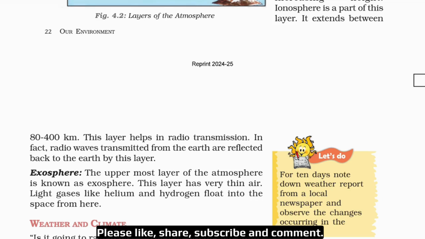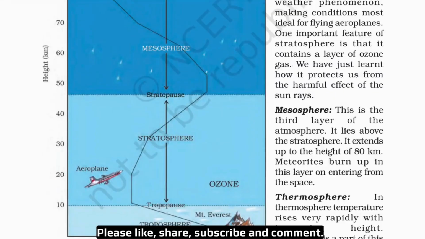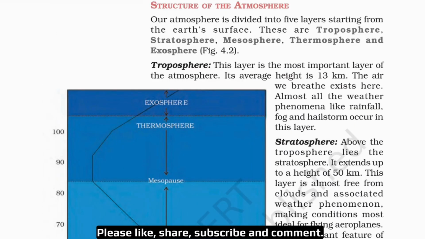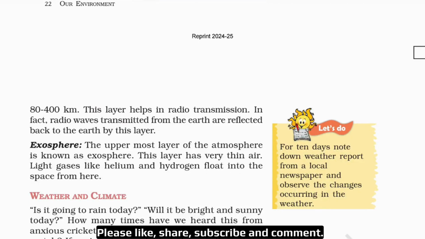Okay. Now, the uppermost layer, exosphere. The uppermost layer of the atmosphere is known as exosphere. This layer has very thin air. Light gases like helium and hydrogen float into the space from here. So you have to learn all this starting from here, ending here. You have to learn all this. This is very important. Okay, children?